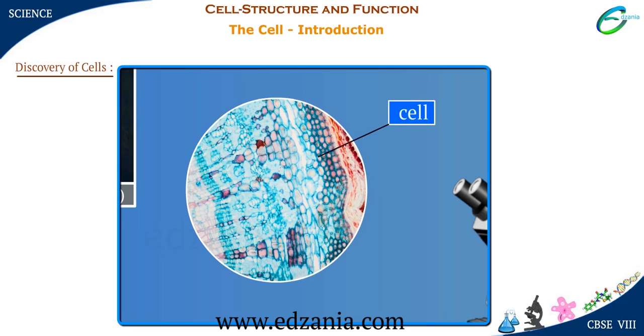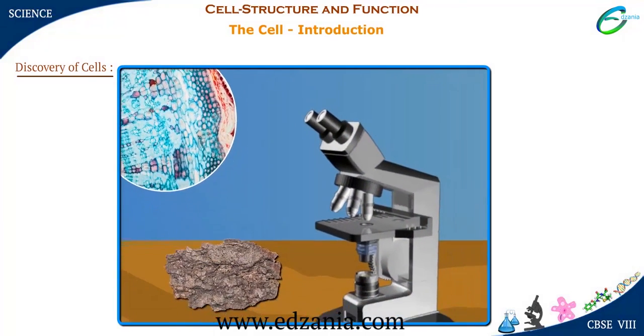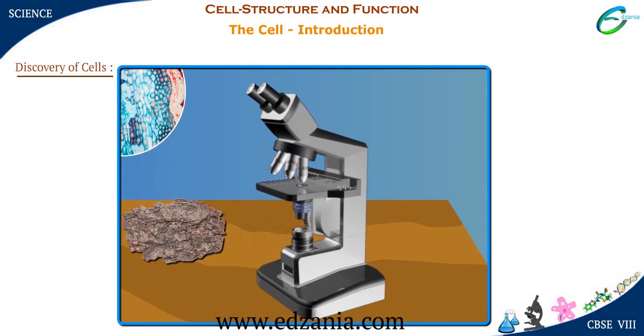However, these cells were dead cells. The living cells could be studied only after 150 years after Robert Hooke's observation, as new and improved microscopes were discovered.